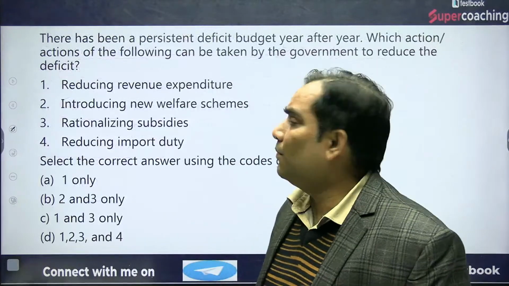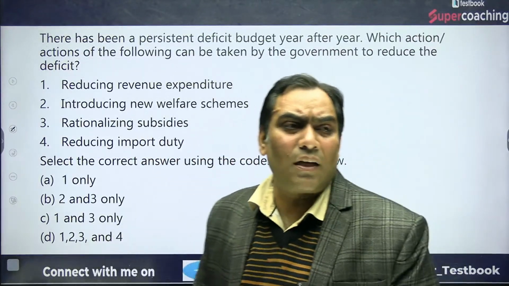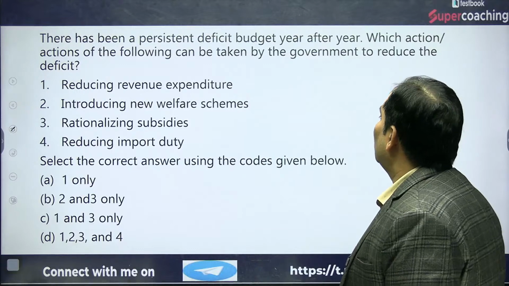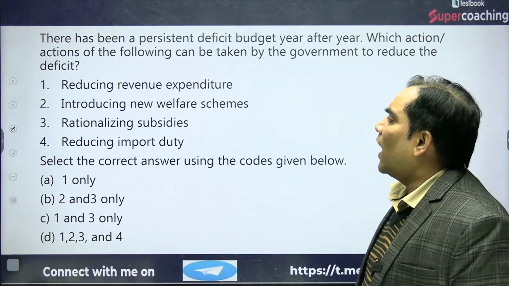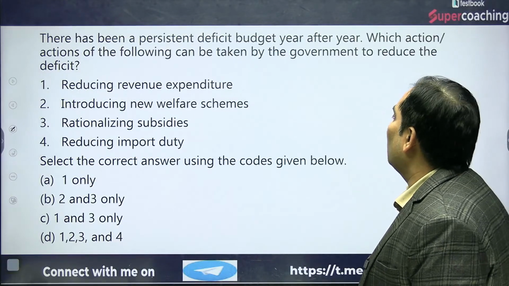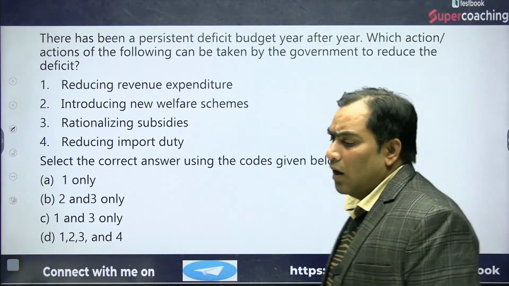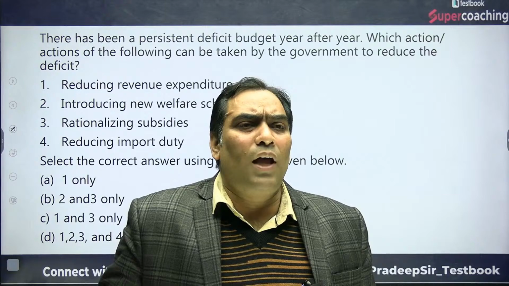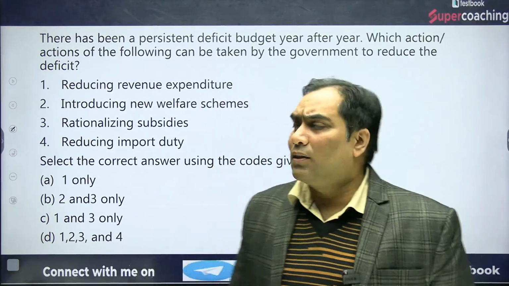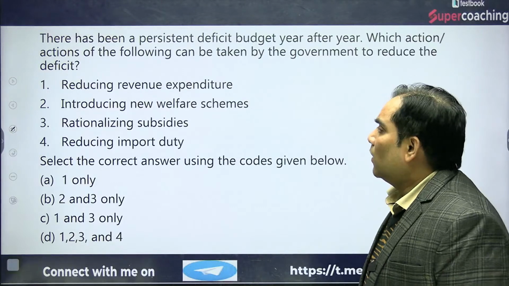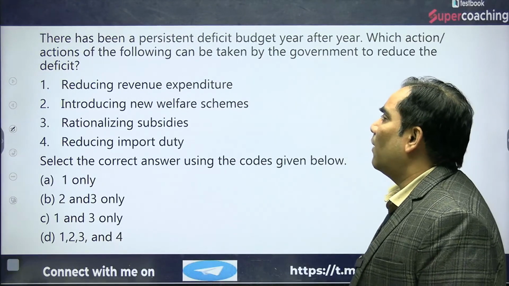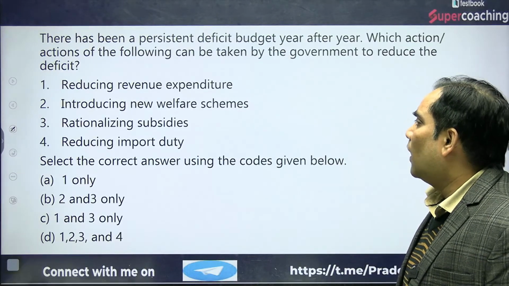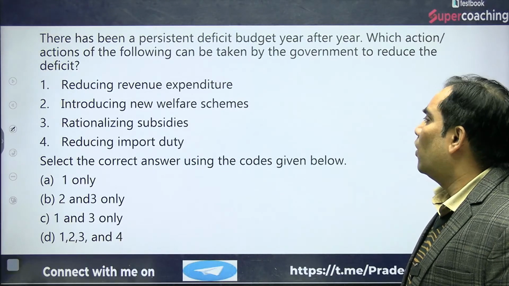Now let's proceed further and discuss the next question. It is on your screen. Just go through it and let me know the answer. Let me read it for you. There has been a persistent deficit budget year after year. Which action or actions of the following can be taken by the government to reduce the deficit?